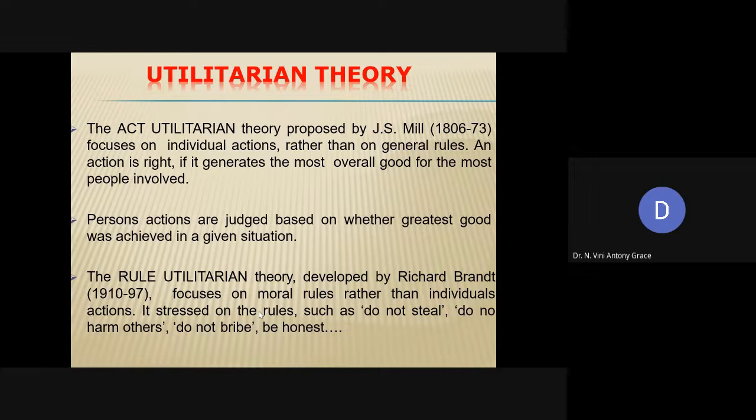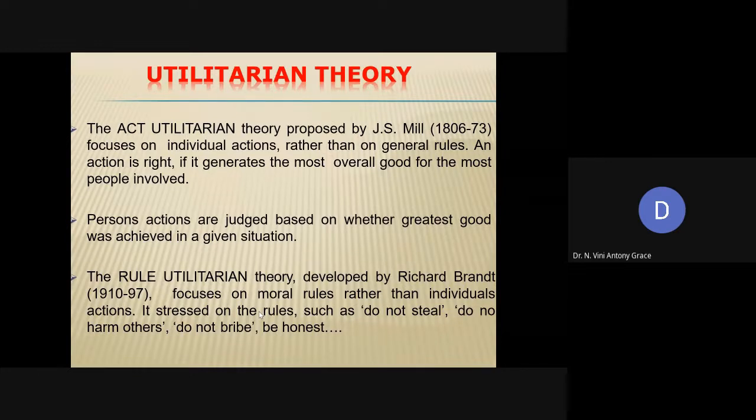So in this particular action, if they are going to change the track, then it is going to affect only one person. So in this action, 5 people or 5 children are getting benefited at the risk of one person. So this action can be considered as a right action. This is called act utilitarian theory.